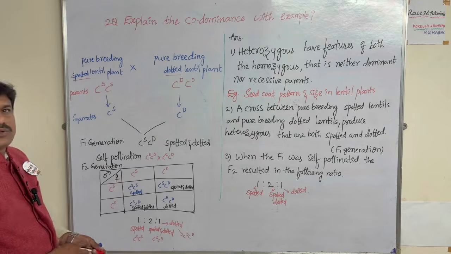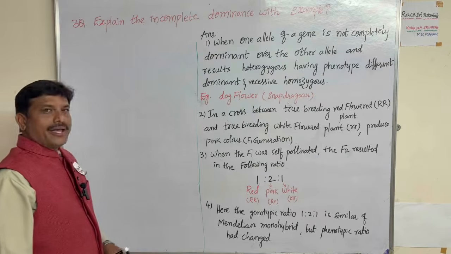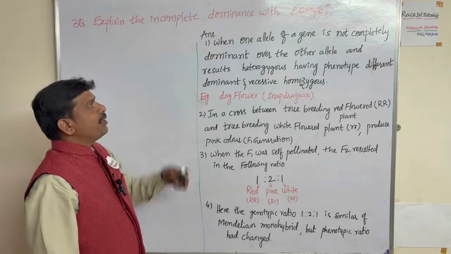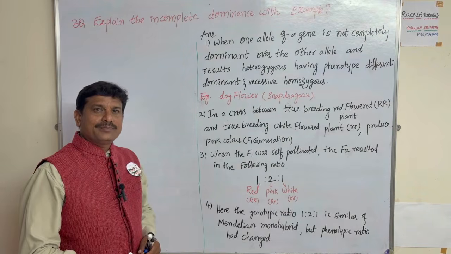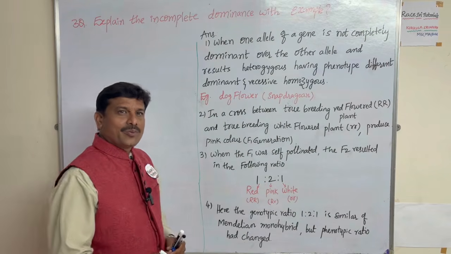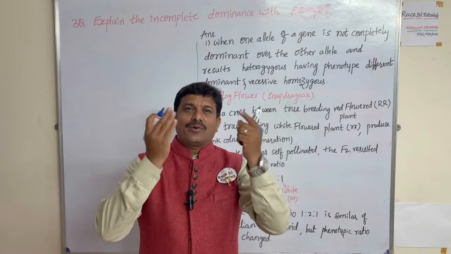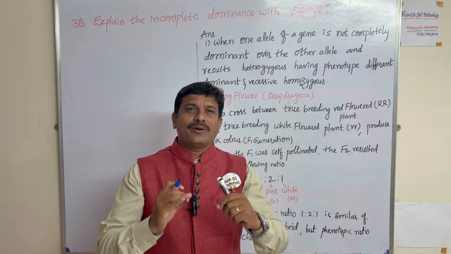So this is the second question. Next, third question: explain incomplete dominance with an example. Previously we studied codominance. Codominance means both the mother and father characters are found in the child, the offspring.